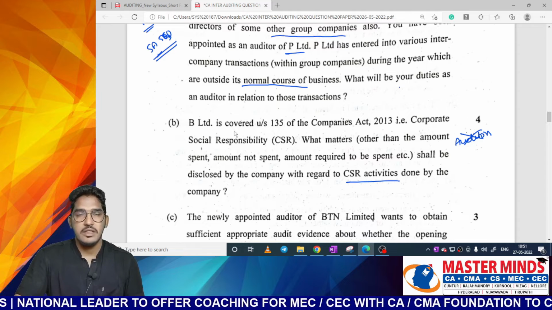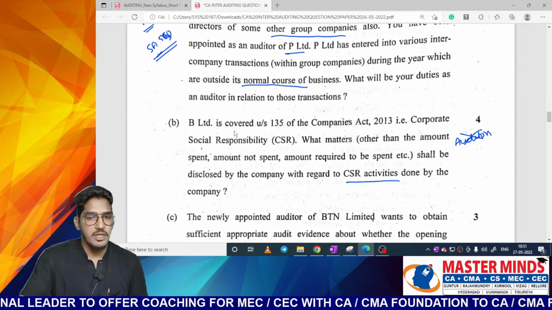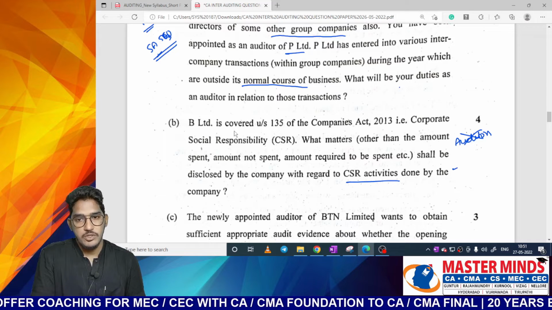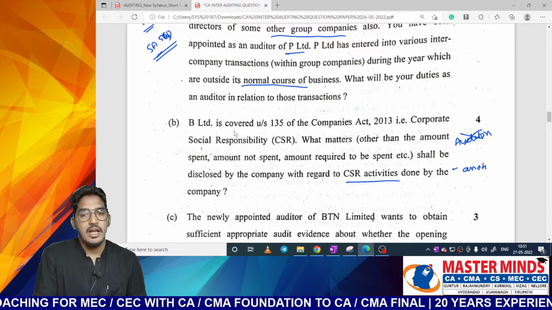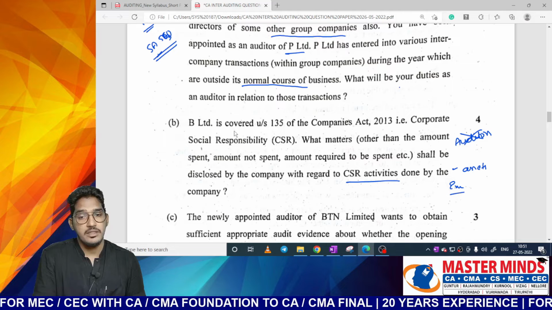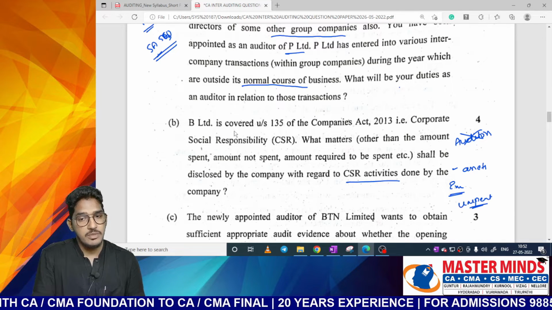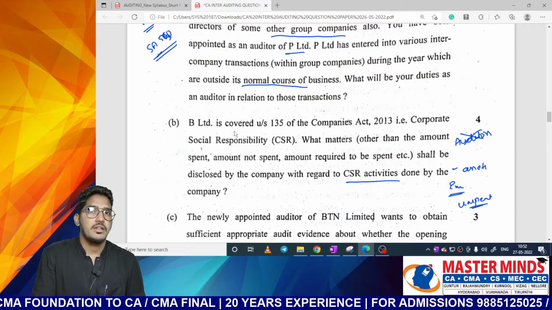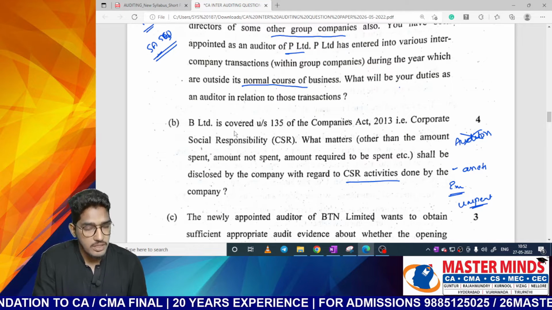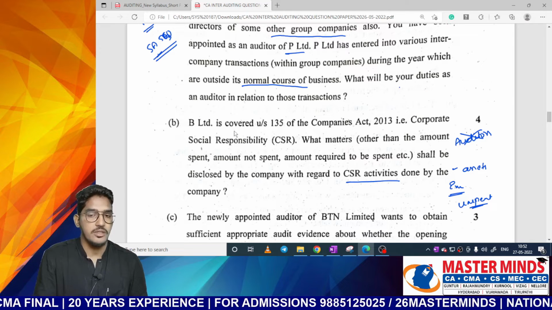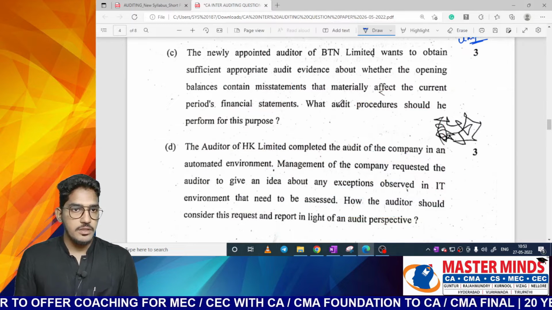In section 135 there are clear disclosure requirements given. They have to mention how much amount has been utilized in the construction of assets and how much excess amount has been spent. That details should be given. How much unspent amount is there? That details are required to be given. So like that we have specific disclosure requirements as per section 135 of the Companies Act. That is what you are supposed to write here. Now let us continue with the next question.